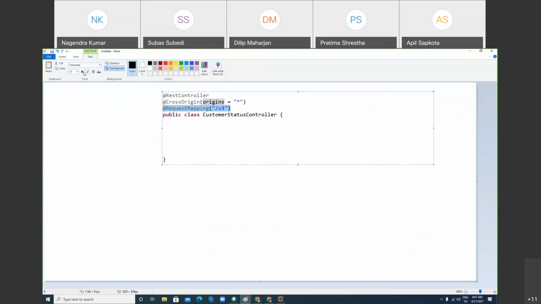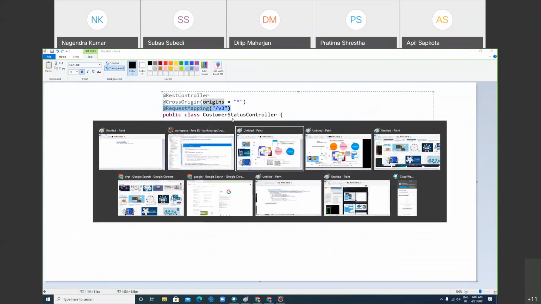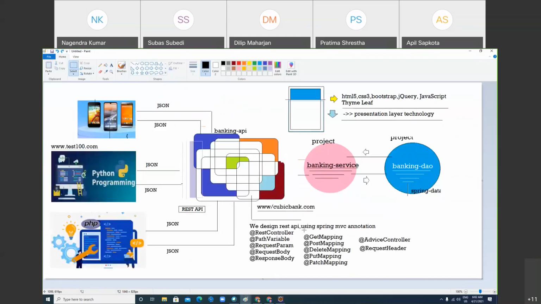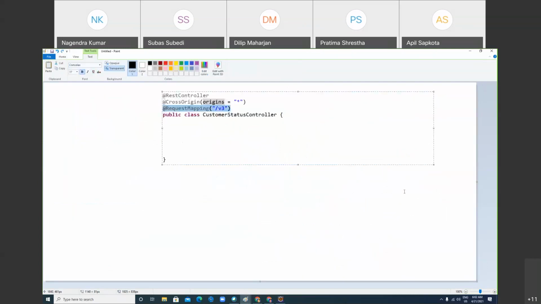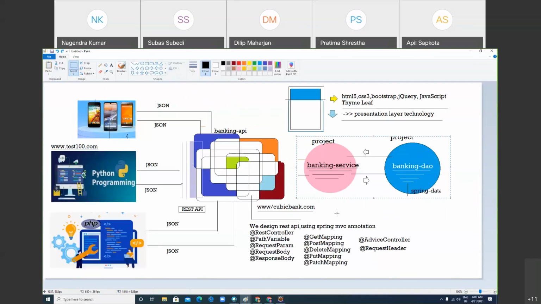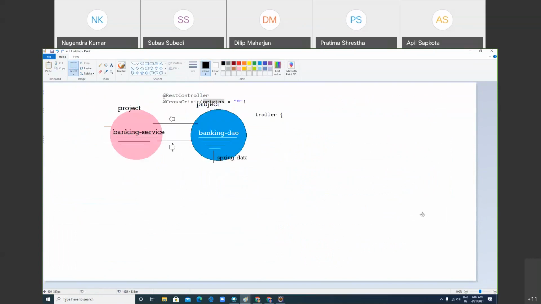So you understand why I'm using it? Because I want all my endpoints to be prefixed with /v3. Why? Because if you have this kind of thing, it helps in versioning. I'll tell you what versioning is. This can be asked in the interview: what do you mean by versioning? Versioning means you are creating different versions of your API.